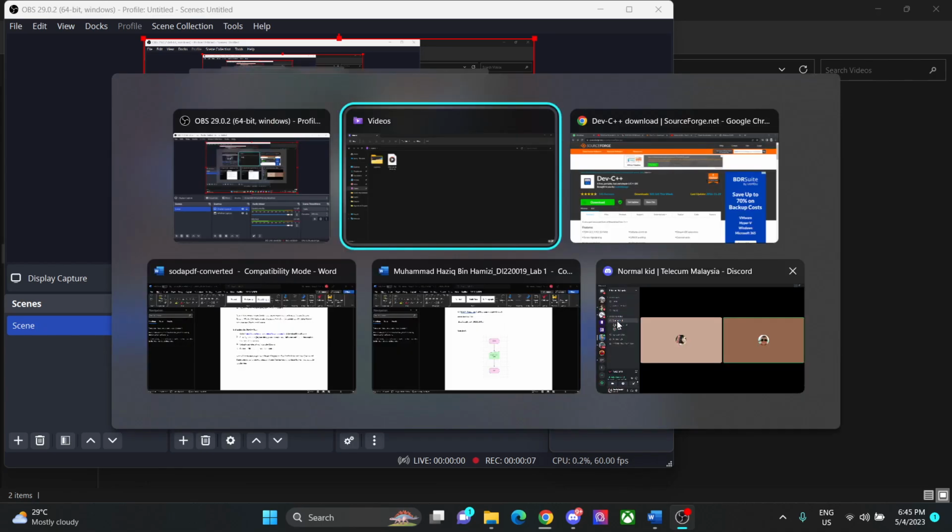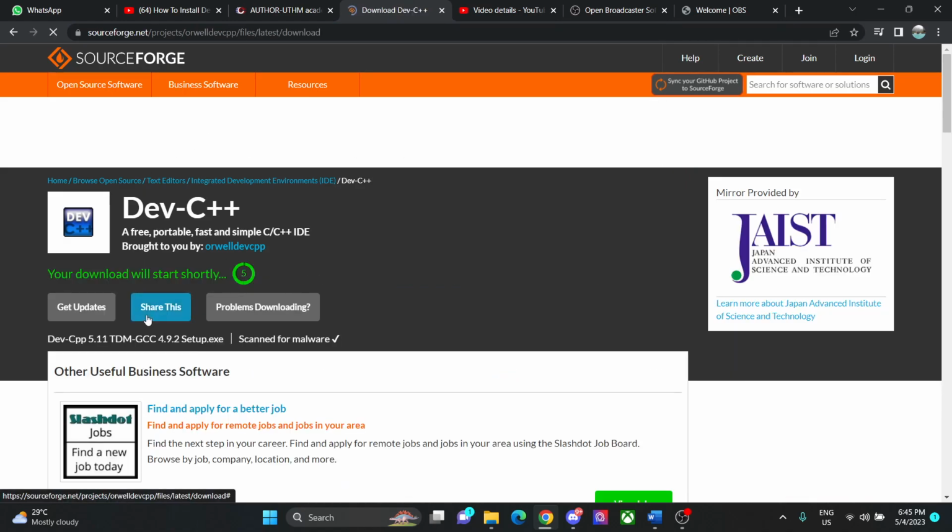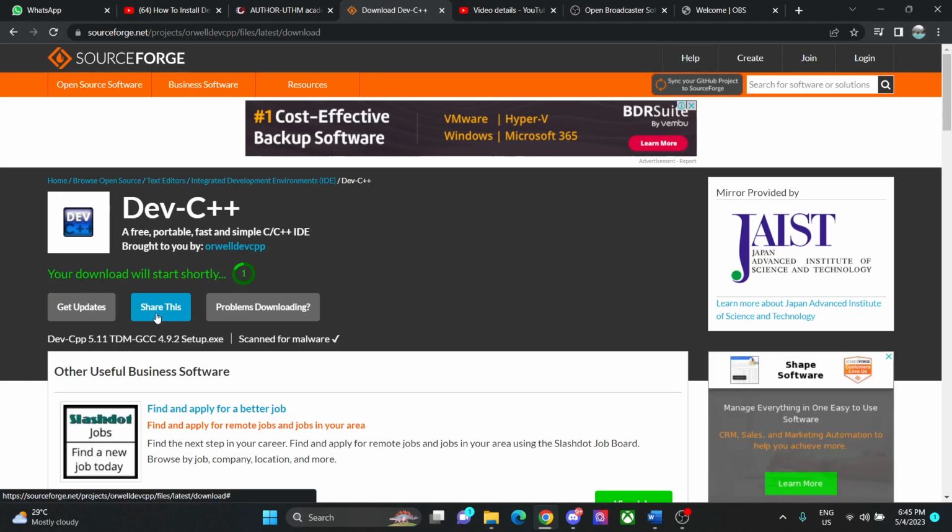TI220019. And today I'm going to teach you how to install Dev C++. Firstly, you should go to sourceforge.net, this website, and then click on the download button, and then wait for 5 seconds. Your download will start shortly.